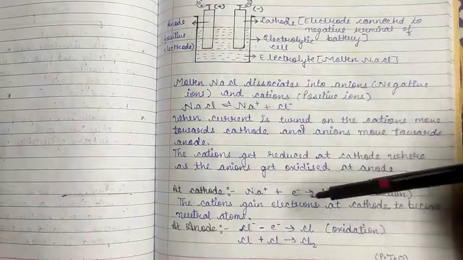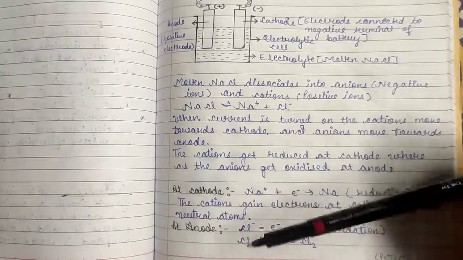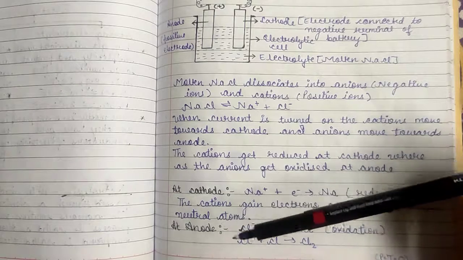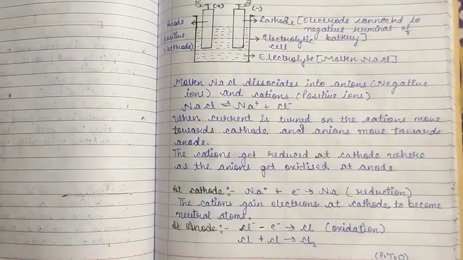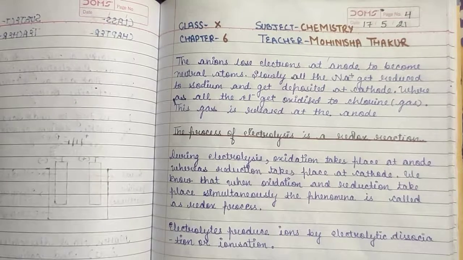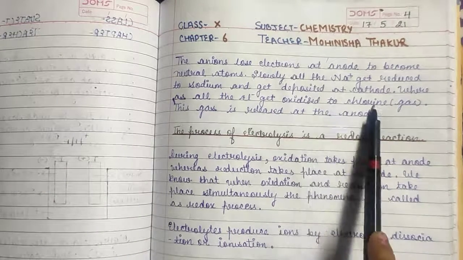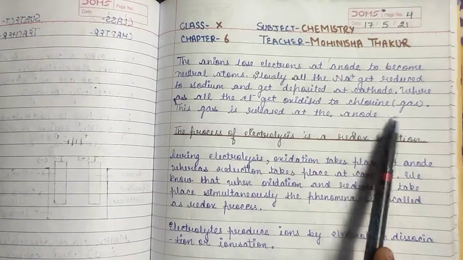The cation gains electrons at cathode to become neutral atoms, whereas at the anode, oxidation will take place, that is Cl- will lose 1 electron and become Cl. The anions lose electrons at anode to become neutral atoms. Slowly, all the Na+ get reduced to sodium and get deposited at cathode, whereas all the Cl- get oxidized to chlorine gas, and this gas is released at the anode.